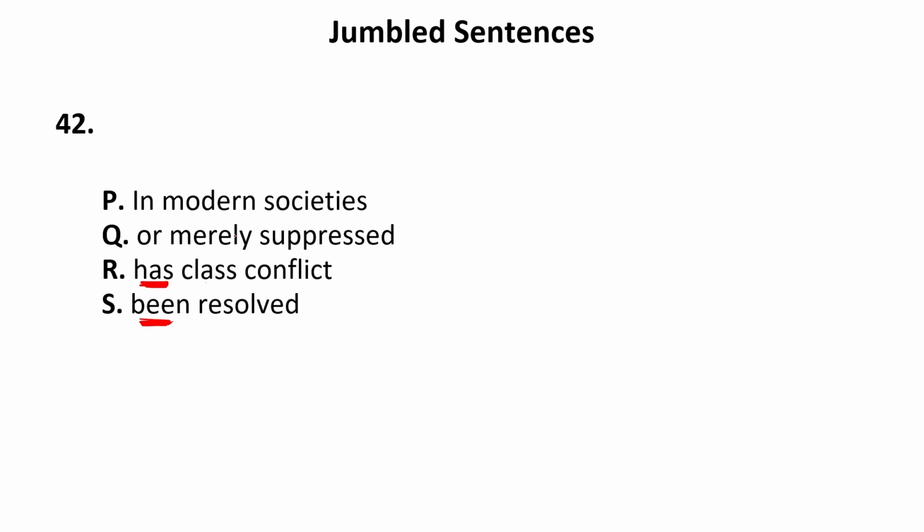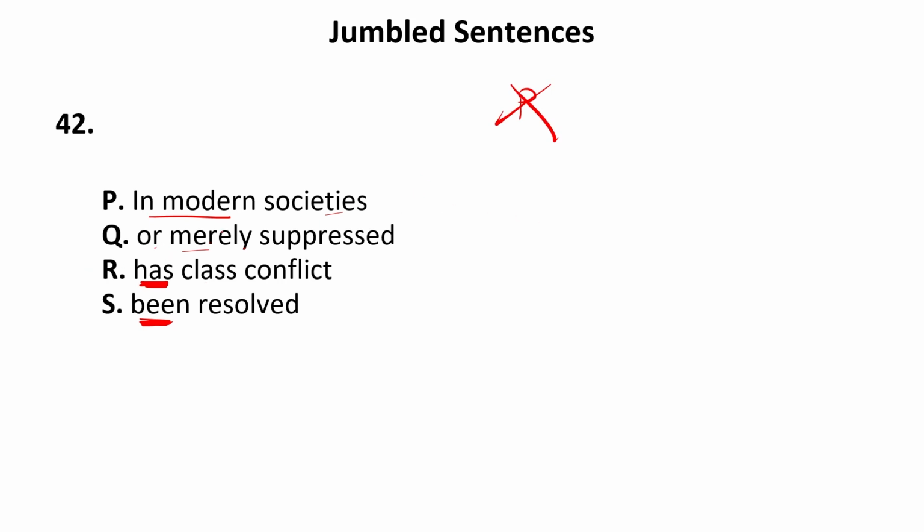It means if I begin the sentence using P, in modern societies has class, it is also not the correct sequence. In modern societies or merely suppressed, it is not the sequence. In modern societies being resolved, this cannot be the sequence. It means we cannot begin the sentence using P.